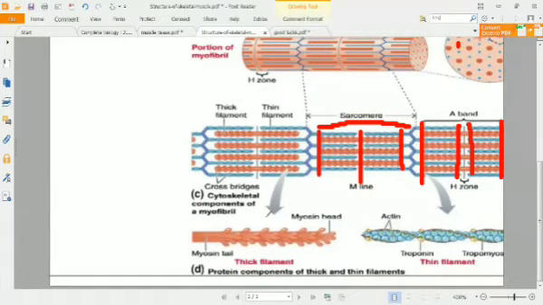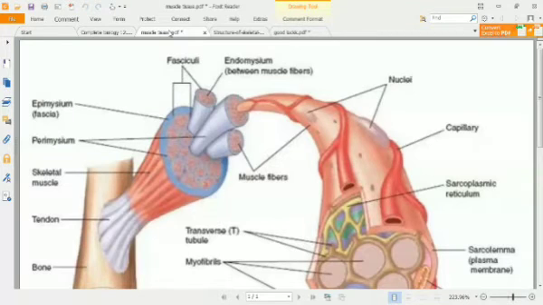Okay, if we see here the ultra and deep structure of myosin and actin filaments, you can see here in this diagram. Just a first brief of this one.